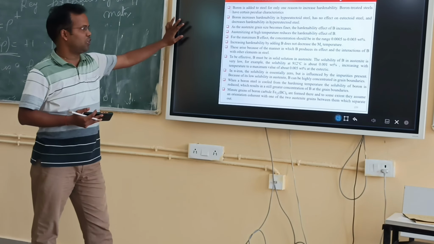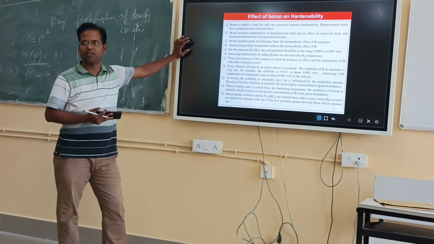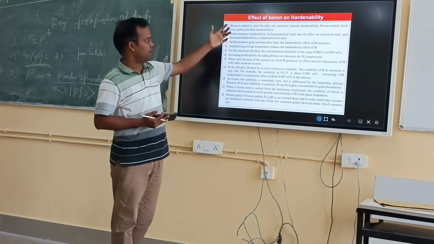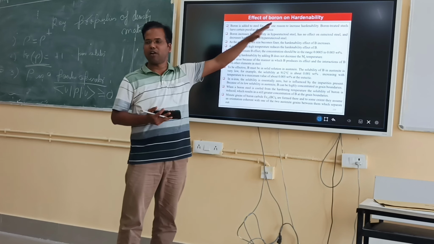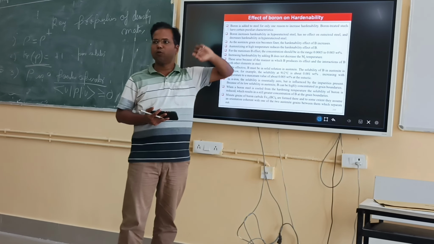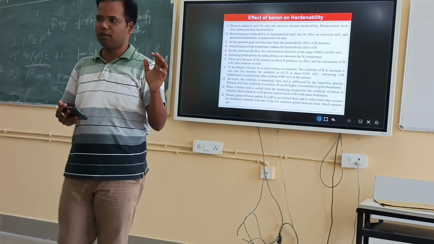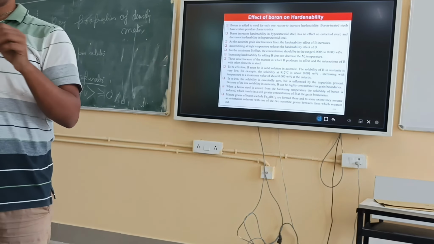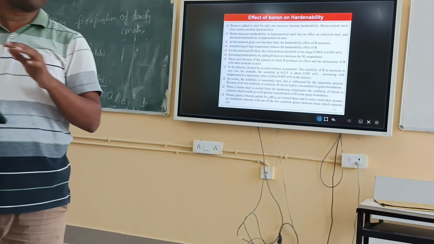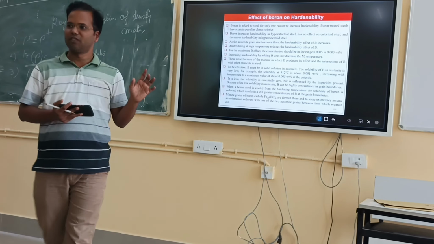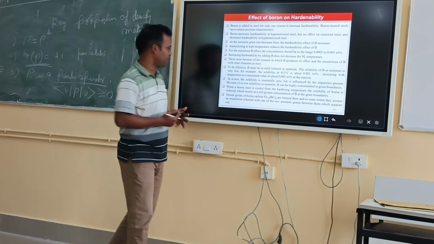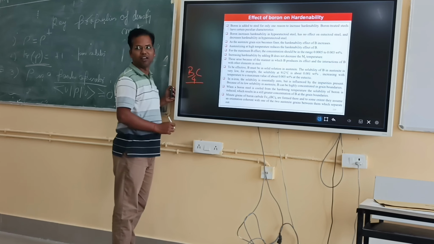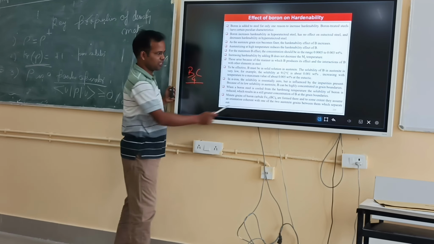Boron gives very peculiar characteristics, because a very small amount of boron will increase hardenability to a high degree. But boron cannot be added in large amounts, because if you add more and more boron it will form carbides, like B4C.